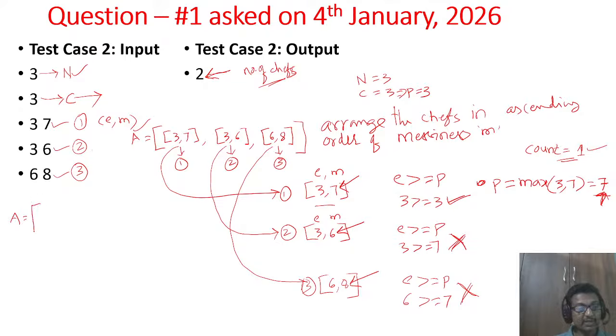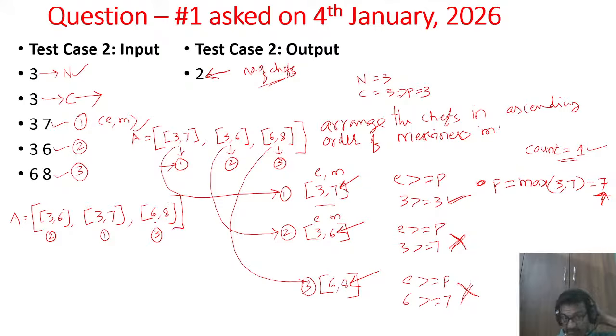Low messiness first: 3 6, that means chef number 2 comes first. I just assumed numbering for the chefs. Then 3 7, so chef number 1 comes next, then 6 8, so chef number 3 comes next. This is the order in which they take their turn one by one.